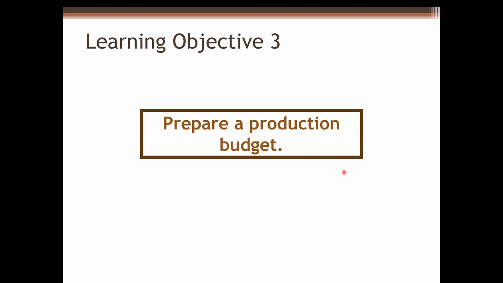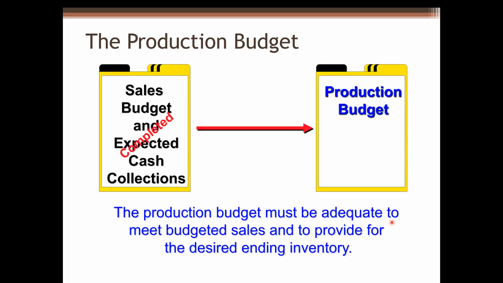After we finish the sales budget and expected cash collections table, we can prepare a production budget. Based on the sales budget, we must make sure the production budget is adequate to meet the forecasted sales and to provide for the designed ending inventory. We want inventory on hand at the end of the period to minimize the likelihood of inventory stockout.